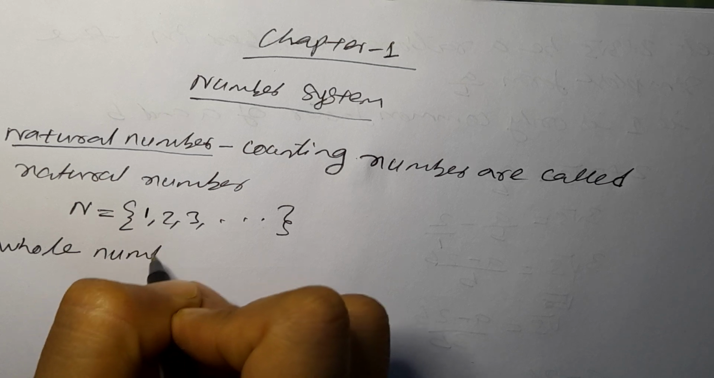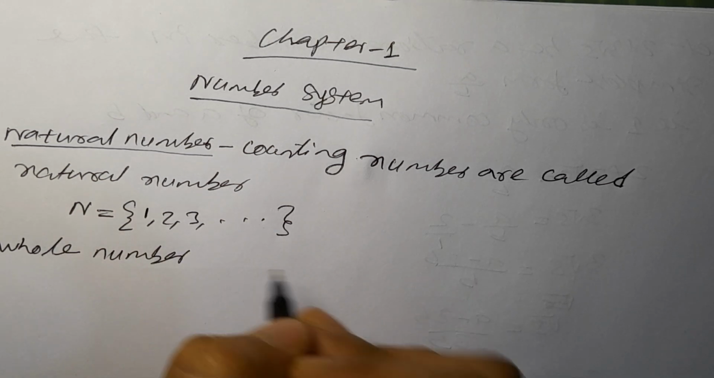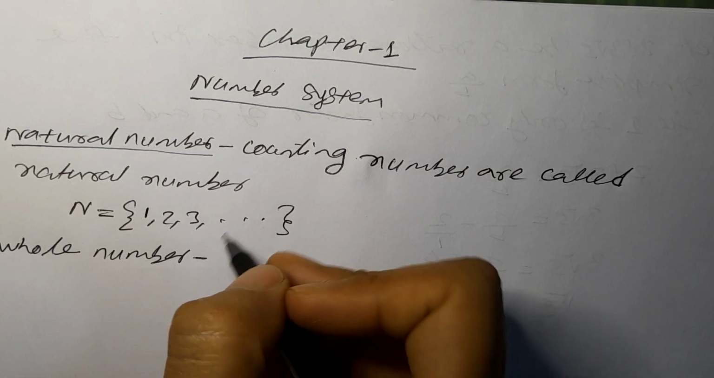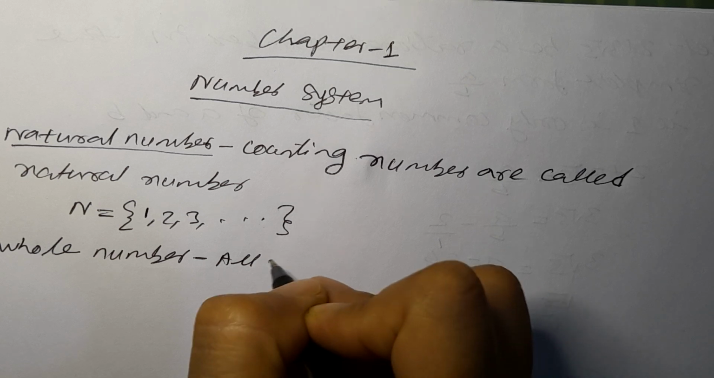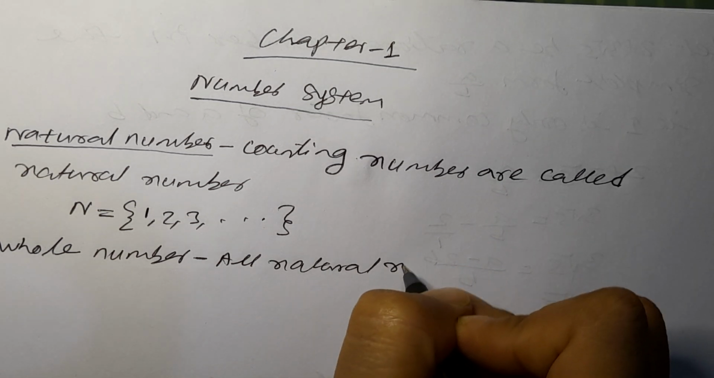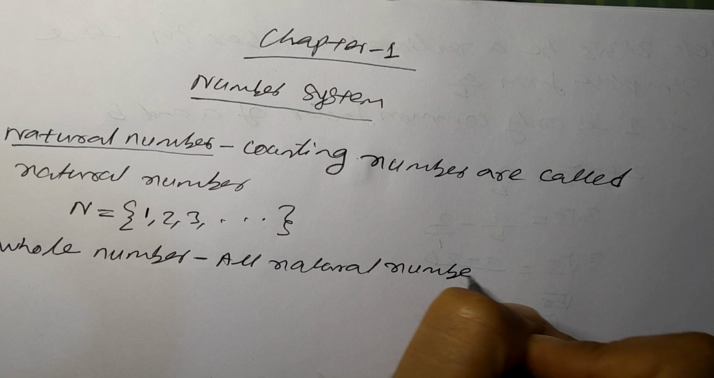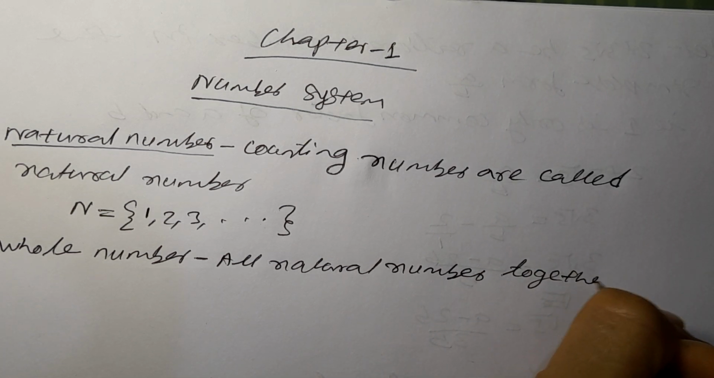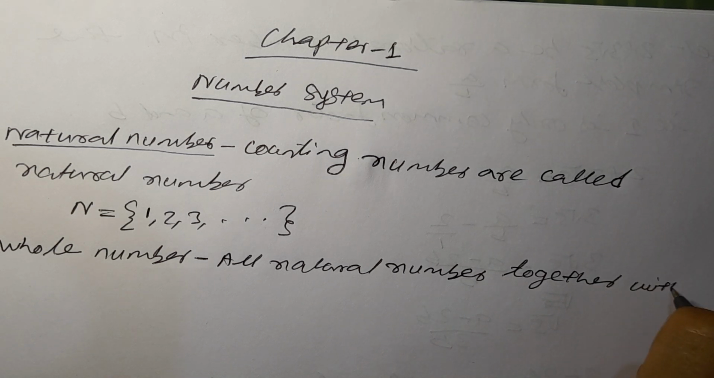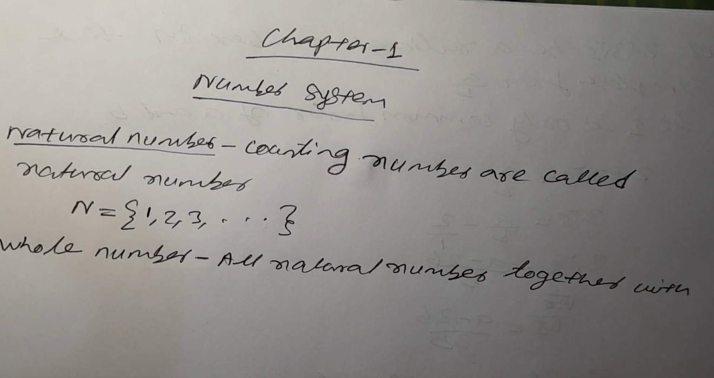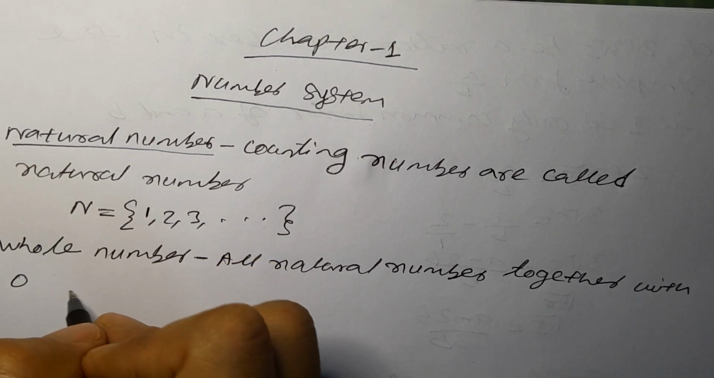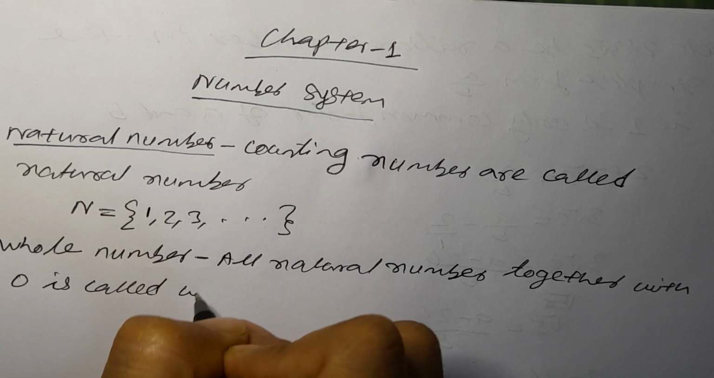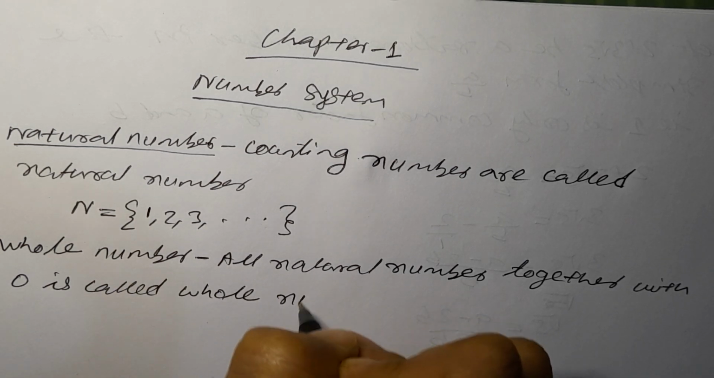A whole number is almost the natural numbers, only 0 is added. All natural numbers together with 0 form the collection of whole numbers. Together with 0 means that if we add 0, then it becomes a whole number. All natural numbers together with 0 are called whole numbers.